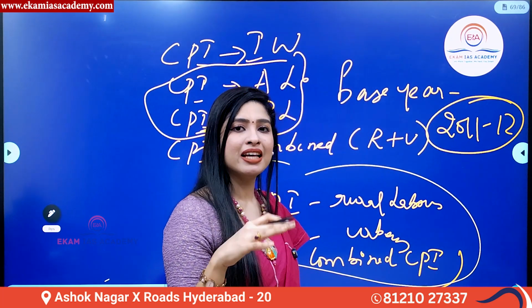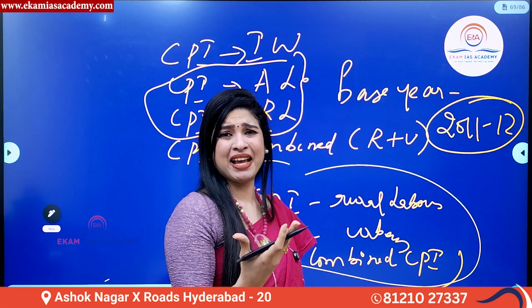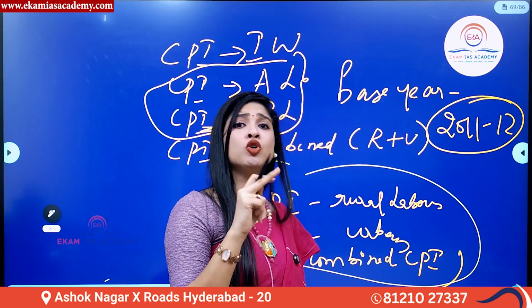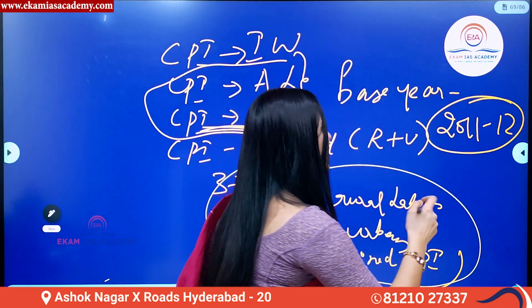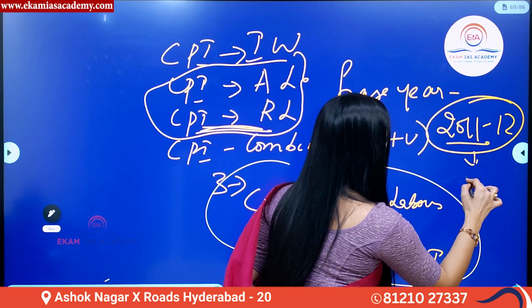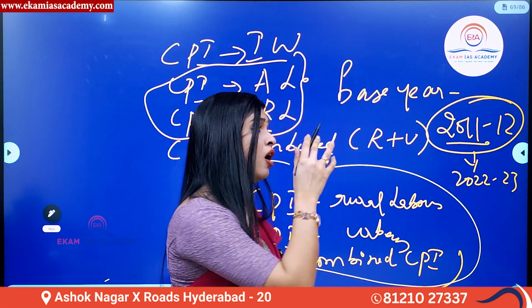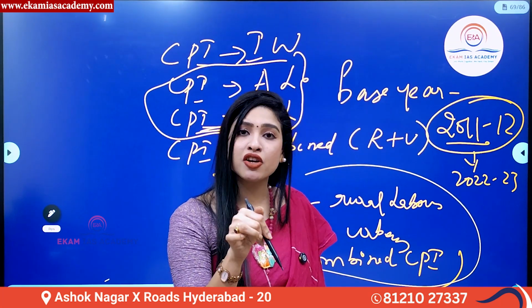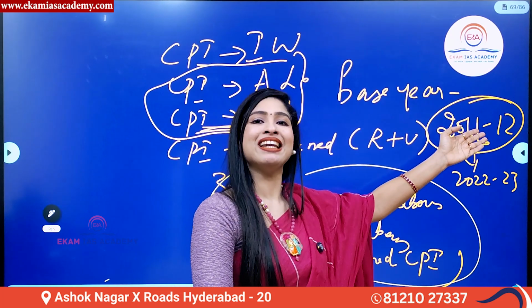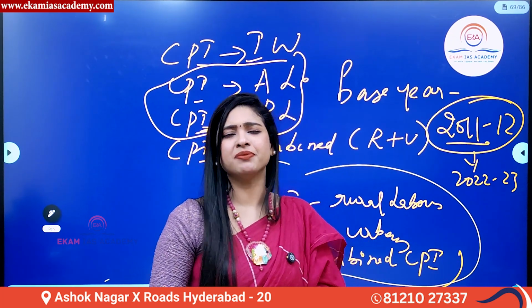But there is a prediction that there was a suggestion to change the base year to 2022-23. By February 2025, we will get to know whether the base year is changed from 2011-12 to 2022-23. If it is changed, automatically all these indexes will be calculated using the new base year. But as of now, the base year is 2011-12. Is it clear? That is how WPI as well as CPI is calculated.